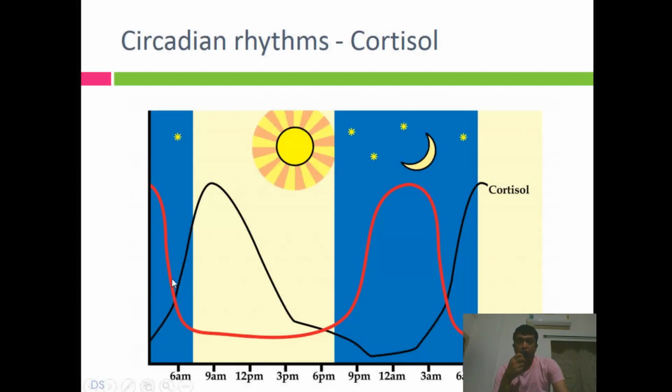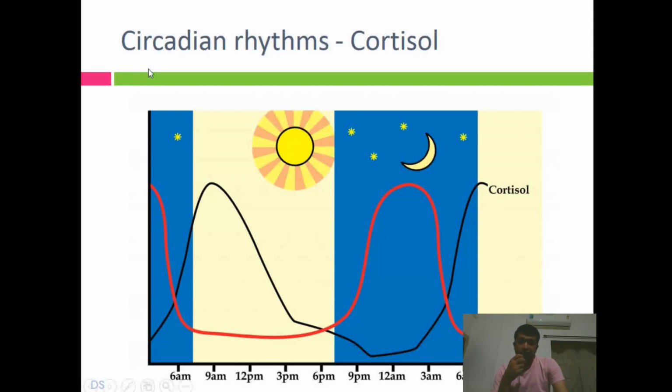Similarly, cortisol also follows such a rhythm, but it's exactly opposite to melatonin. Cortisol levels are highest in the daytime, not early morning, but somewhere around 9 a.m., then they reduce, and at night the level is at its least. So such is the 24-hour cycle that is followed by these two hormones.